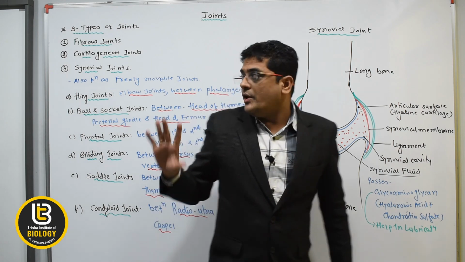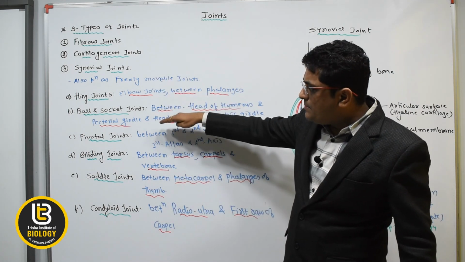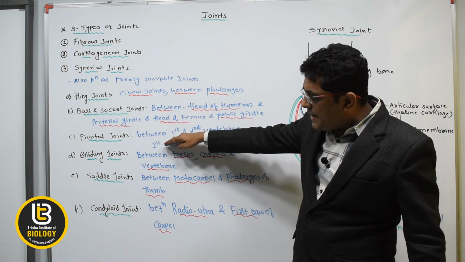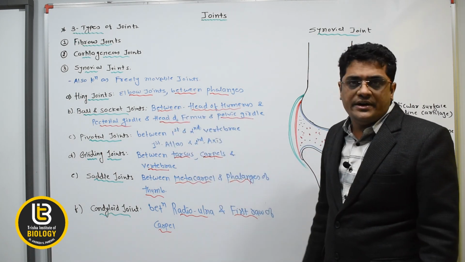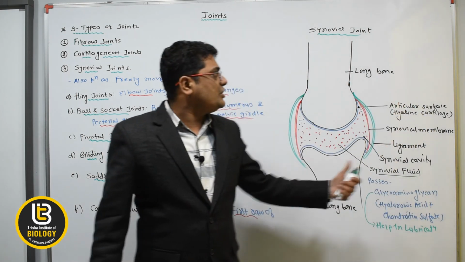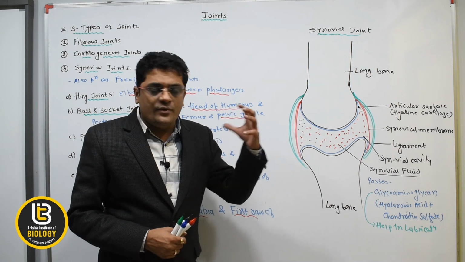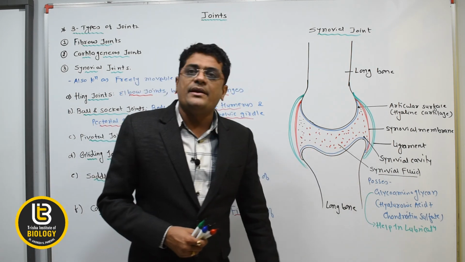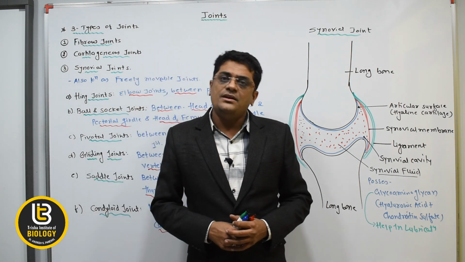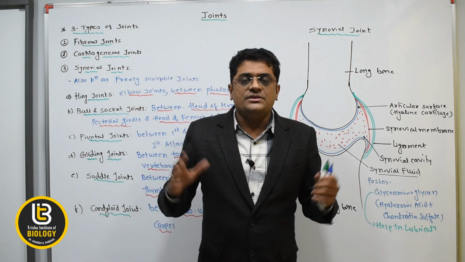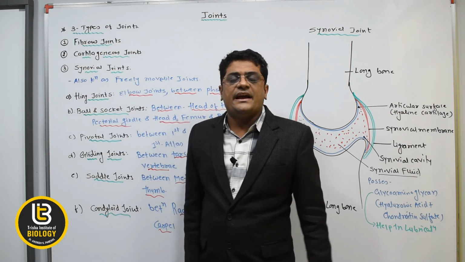So in the synovial joints there are 6 different types of joints: hinge joint, ball and socket joint, pivotal joint, gliding joint, saddle joint, and the condyloid joint. And this is the structure of the synovial joint. Actually, synovial fluid possesses glycosaminoglycan, and it helps in lubrication during the movement of the joints. Okay, so this is all about the types of joints: fibrous, cartilaginous and synovial joints.